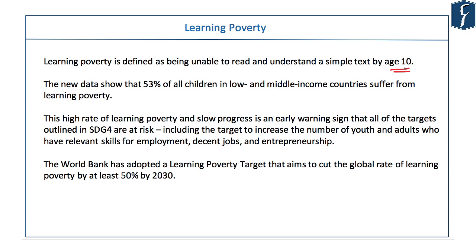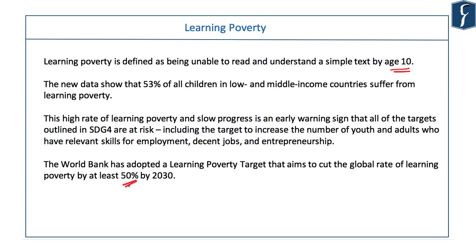This definition is given by World Bank, and World Bank recently has set the target to decrease learning poverty by 50% by 2030, and this has been integrated in various initiatives that World Bank already is taking for poverty reduction. And poverty reduction is the core goal of World Bank, you must be knowing.